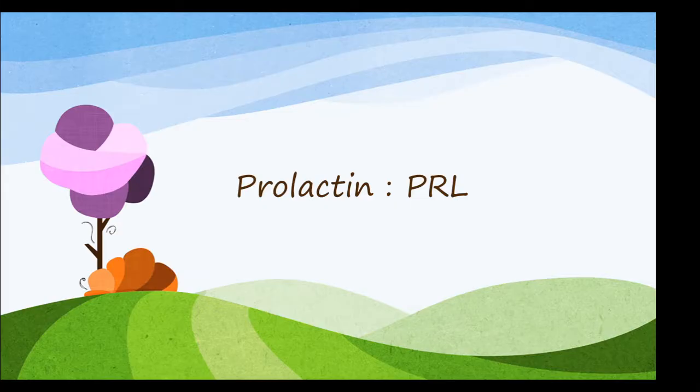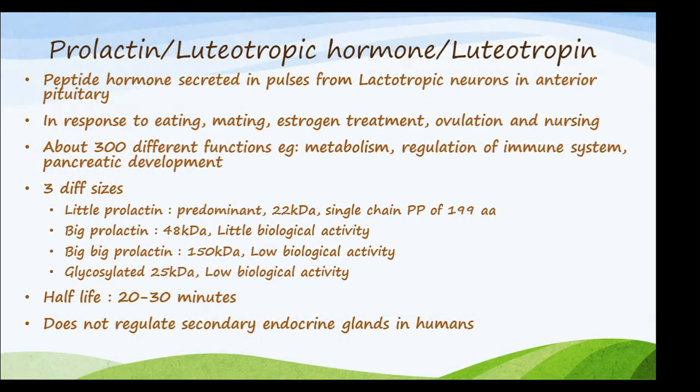So, welcome to the next class on prolactin. We are dealing with pituitary hormones, and prolactin is the second hormone that we'll be looking into. Prolactin is also called luteotropic hormone or luteotropin, and it's a peptide hormone that is secreted in pulses. It is not a continuous secretion. It is secreted in short pulses, and as it is secreted in pulses, you can already understand that it is secreted by neurons.